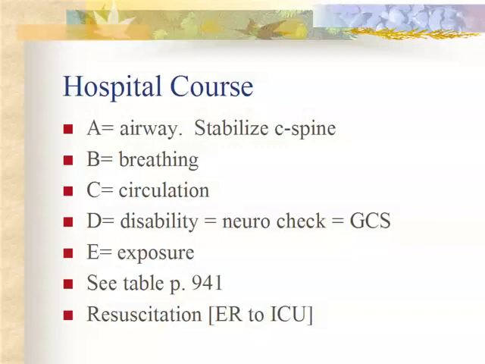D is your disability. This is your neurocheck, your Glasgow Coma scale. With your neurocheck, you're going to use the acronym AVPU. A means alert, V means responds to verbal stimuli, P is responds to painful stimuli, and U means that they're unresponsive. You check the pupils and you use your Glasgow Coma scale. E is for exposure, exposure and environmental control. This is when you remove all their clothes and protect them from hypothermia. There is a table on page 941 that discusses these items, and a box on page 942 for the lab values that are supposed to be drawn.